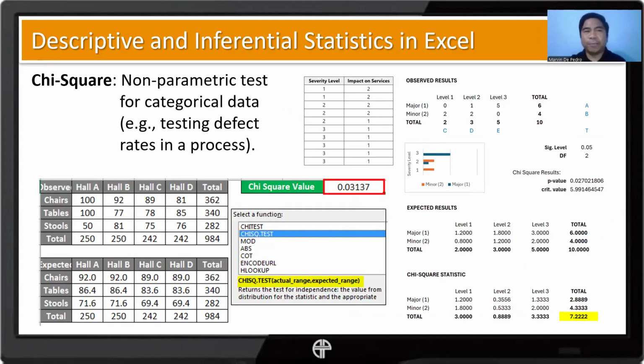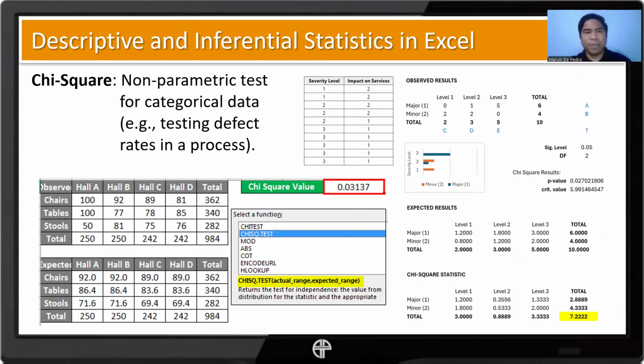Chi-square is, I think, the simplest non-parametric test, because we no longer make use of numerical data. Instead, we have categorical data that we compare in terms of frequencies. For example, we have halls A, B, C, and D, and the counts of chairs, tables, and stools for each hall.